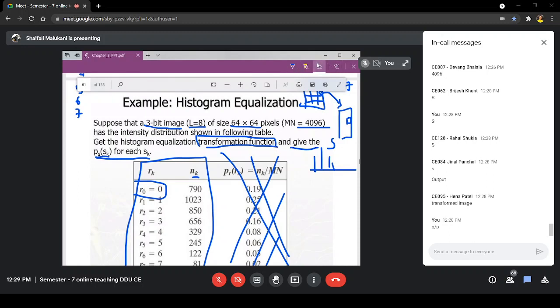what their purpose or requirement is. Why? Of course, in a few minutes you will come to know. But I think these terms are clear to you. They have asked you not only S, they have also asked you PS as well. Okay. S is the transformation function. S actually indicates your output image. Okay.